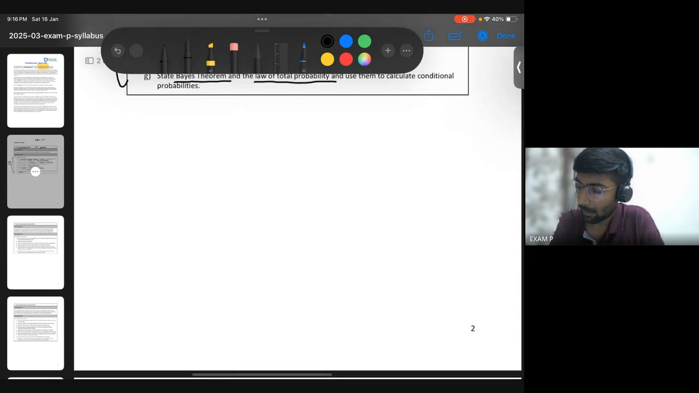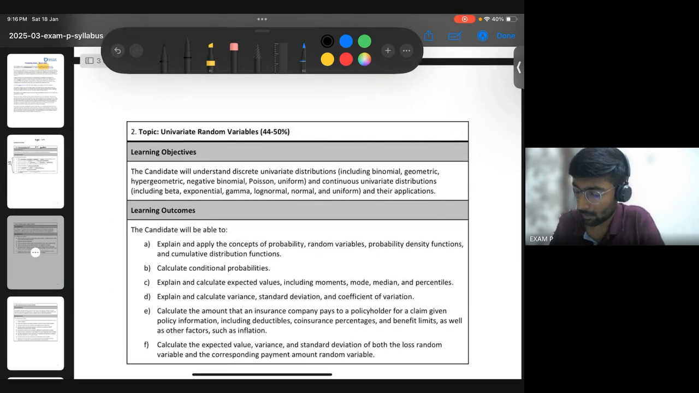Okay. Then the second topic, which is the major one, will roughly contain 14 to 15 questions, 50%. So that's the one with the highest weightage. What are the topics here?